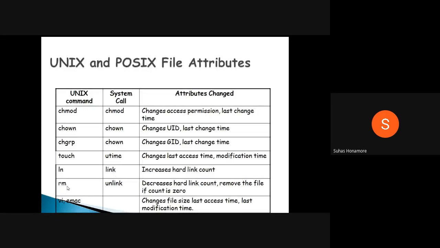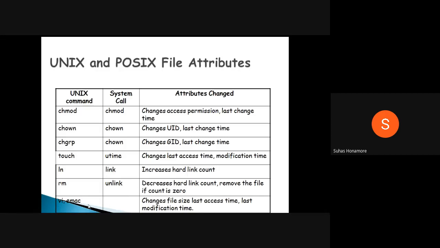And remove. The remove command will actually decrease the hard link count. If the hard link count is 0, that file itself will be removed from your memory. Internally, unlink is the system call: this is link, and this is unlink. So the unlink system call is there.